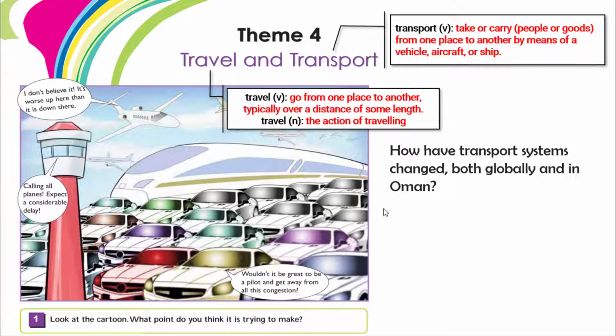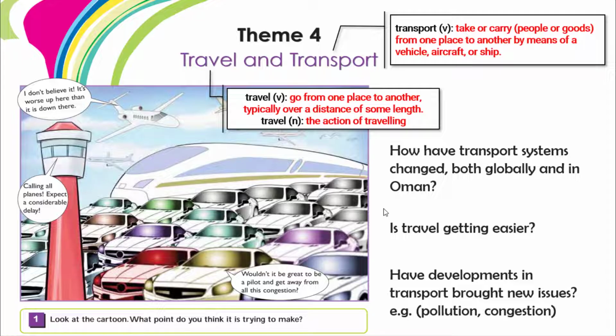And then here are some questions. How has the transport system changed both globally and in Oman? What do you think? How can you see the transport system? Let's say in your village or in your country, how do you see it? Is travel getting easier or worse? Have developments in transport brought new issues or new problems? For example, pollution, congestion. Can you think of these three questions so you can write some notes in your book?